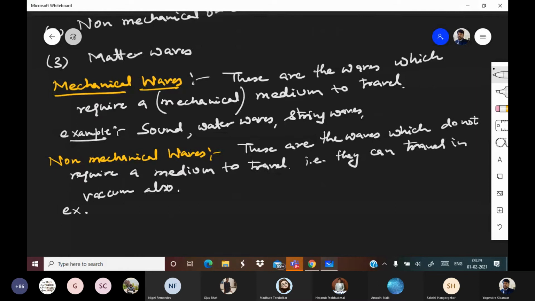Can you give me some examples of non-mechanical waves? Radio waves, light waves.